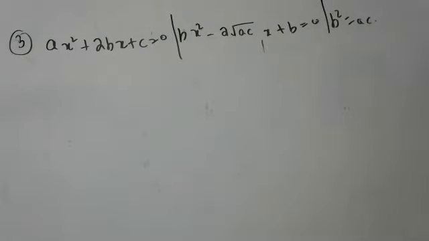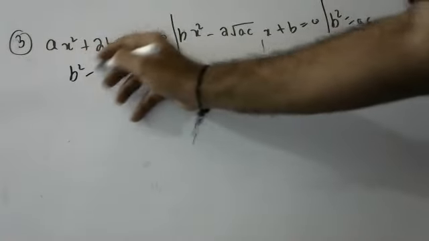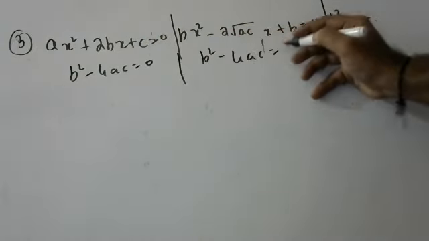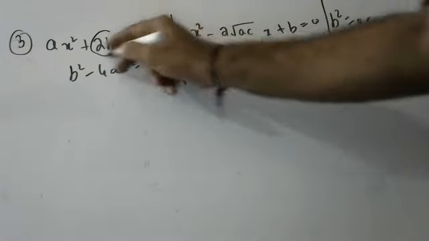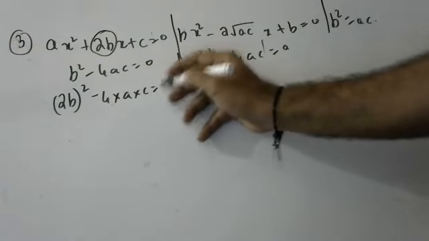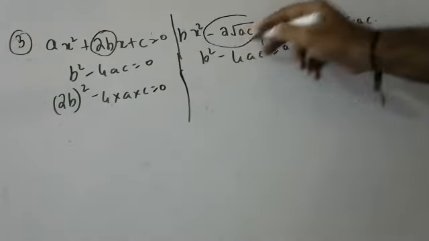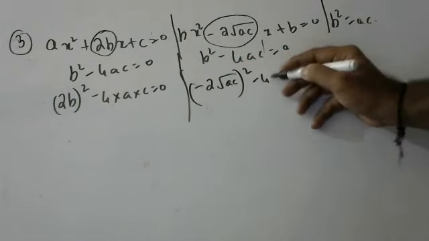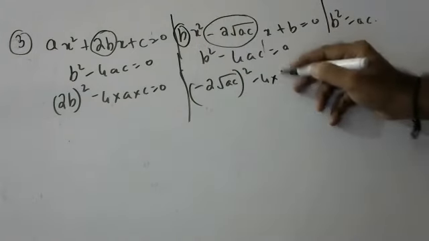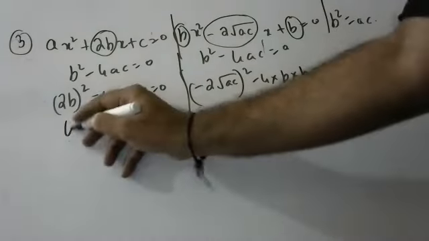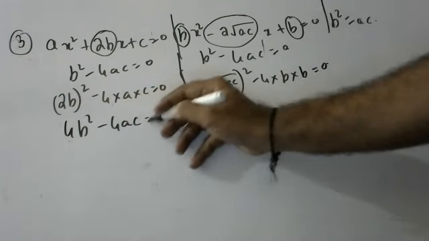So let's prove it. Here, if it is equal roots, b² − 4ac = 0. Here also, equal roots means b² − 4ac = 0. What is b here, children? (2b)² − 4·a·c = 0. What is b here? (−2√(ac))² − 4 into what is a, children? b. What is c, children? c also b = 0. Try to understand, children. 4b² − 4ac = 0.